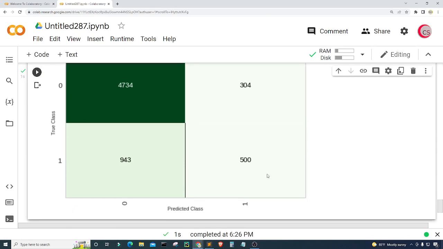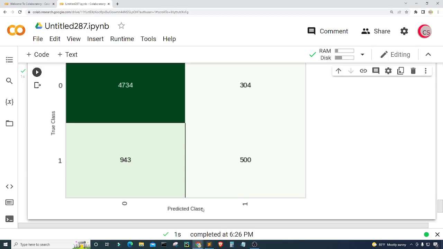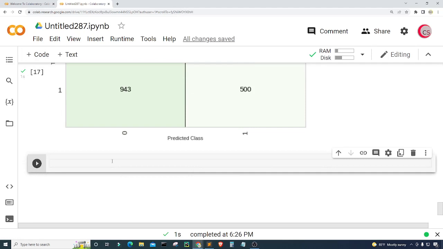Okay, and now we get this nice confusion matrix. So we can see the true negatives, the false positives, the false negatives, and the true positives, right? So the true class is on the left here on the y-axis, and then the predicted class on the x-axis. So that's pretty cool.